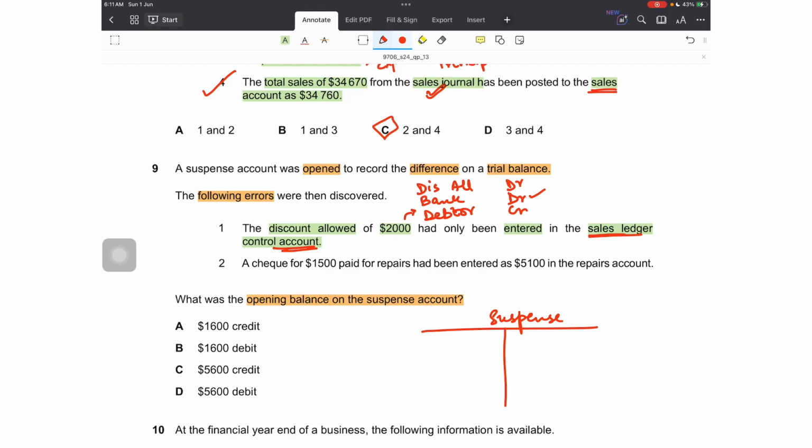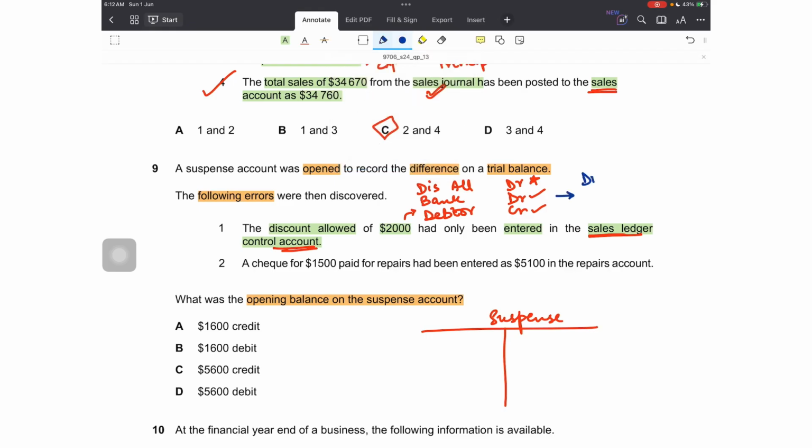The control account is just a total debtors account, so in the debtors T account as well it was entered. So the debtors part is also correct. However, it wasn't entered in the discount allowed account itself. So this part of the double entry isn't complete.